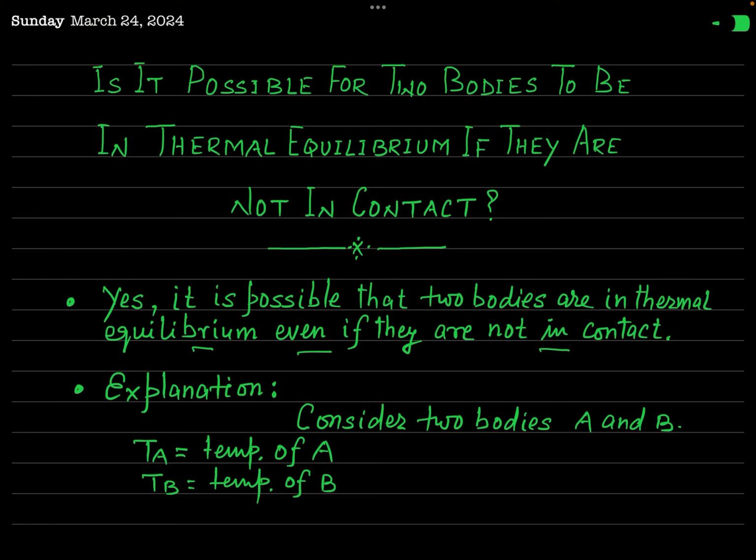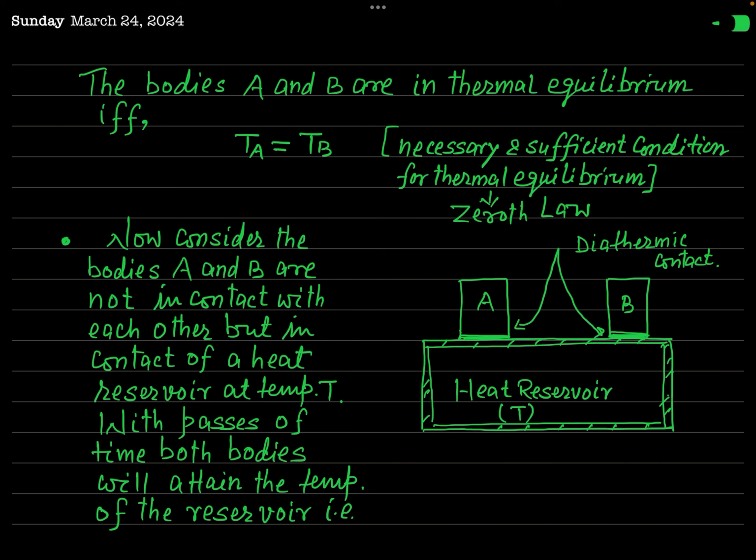And for explaining this very fact, let us consider two bodies. Let us say one body is A and another body is B. And we assume that TA is the temperature of body A and TB is the temperature of body B. Do you know what is the necessary and sufficient condition for two bodies to be in thermal equilibrium? Definitely you have studied in your course on thermodynamics the zeroth law.